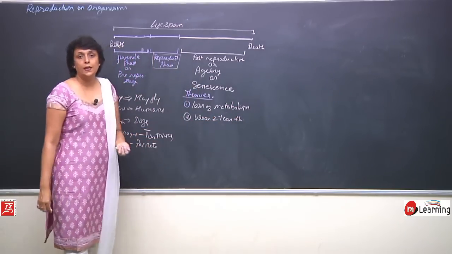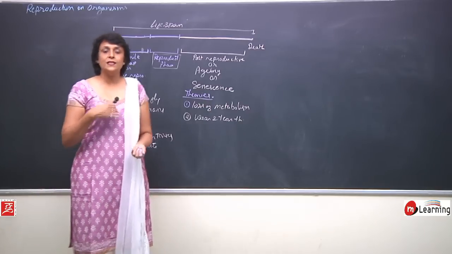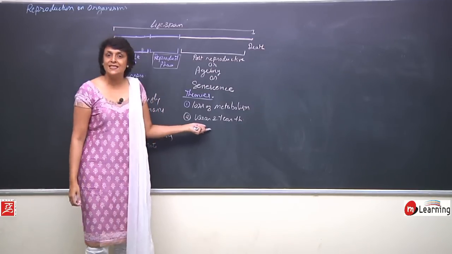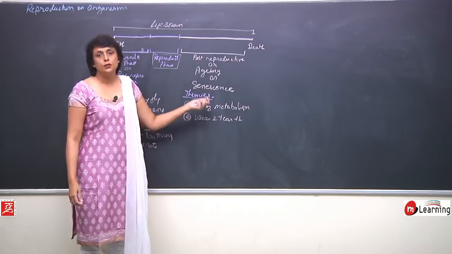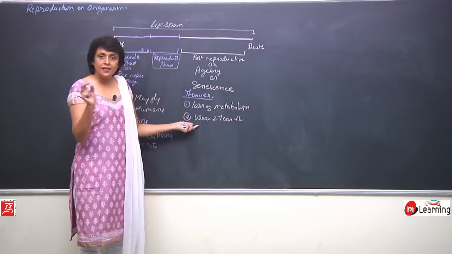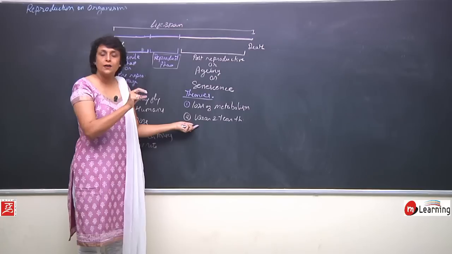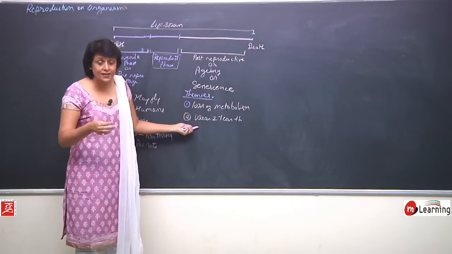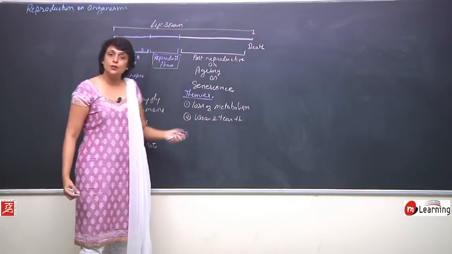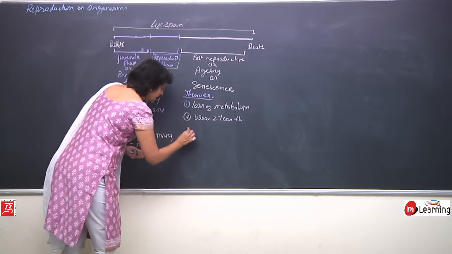According to this theory, with time there is wear and tear, regular damage which is taking place in cells, organs, tissues and ultimately the overall body. So when these things are slowly undergoing wear and tear and the repair is not at the same pace, then that also results in aging or senescence.